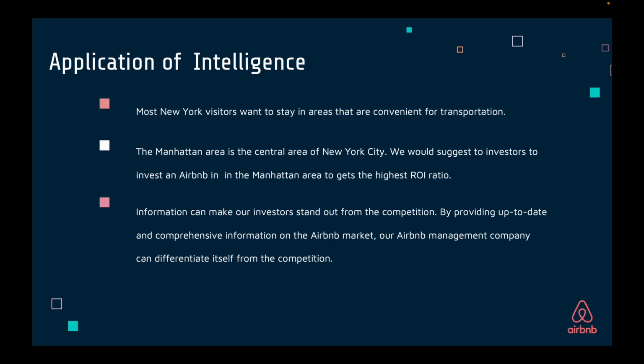We would suggest investors invest in Airbnb in Manhattan to get the highest ratio. This information can make our investors stand out from the Airbnb competition by providing up-to-date and comprehensive information on the Airbnb market. Our Airbnb management company will differentiate itself from the competition.